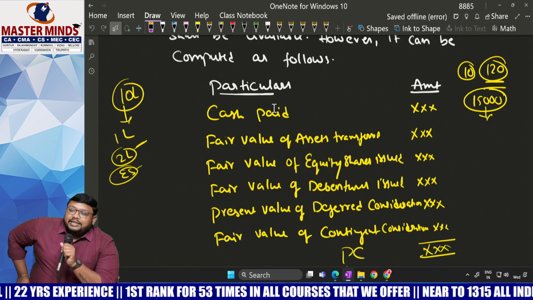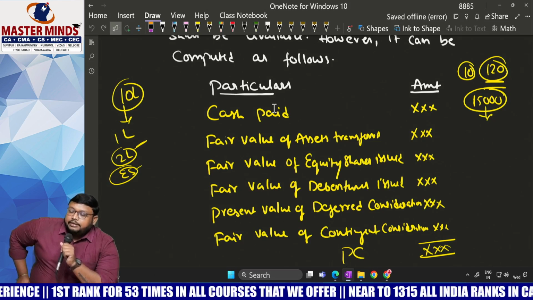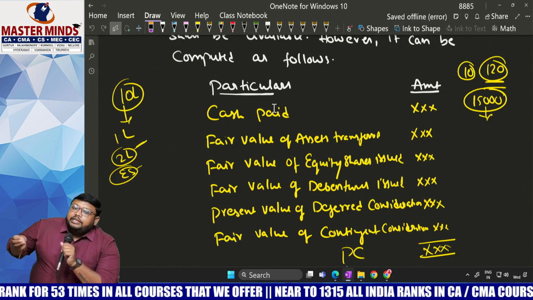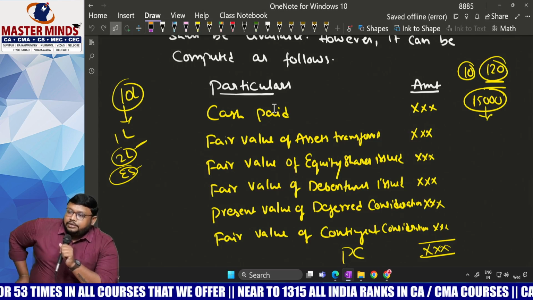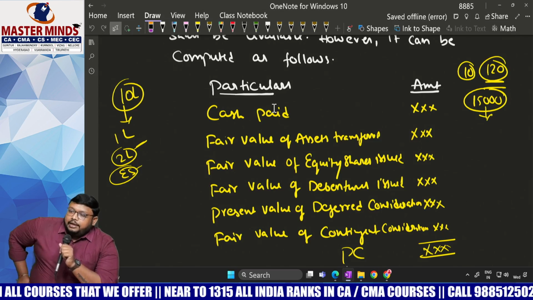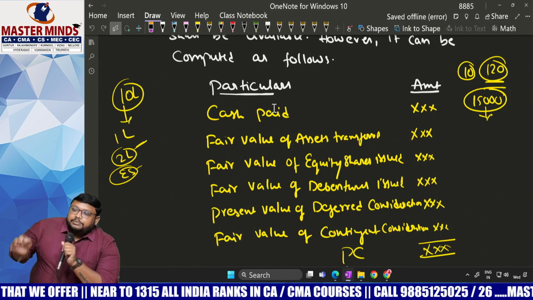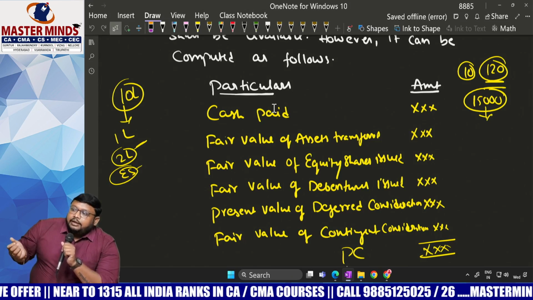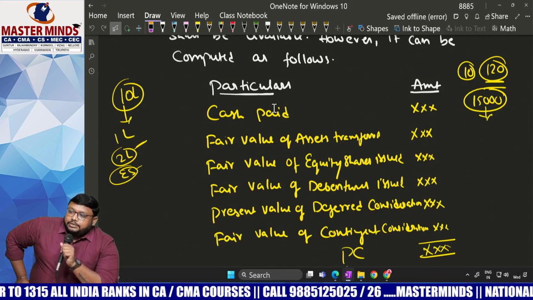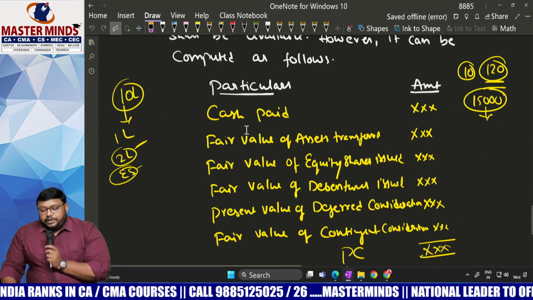And fair value of assets transferred. If you transfer any assets as a part of purchase consideration, the asset value in your books of accounts is the carrying amount, but that amount we should not consider. What is the fair value of that particular asset? On the market, on the spot, if you sell the asset, how much you will get? That we call fair value. We have to consider the fair value of assets only, and for equity shares also fair value.